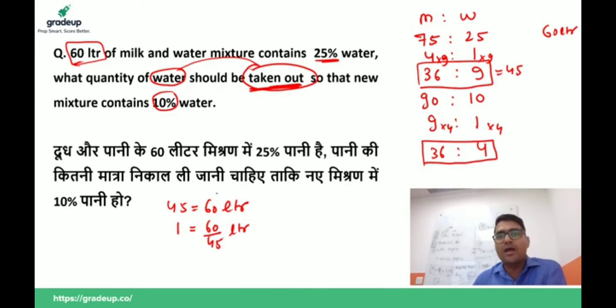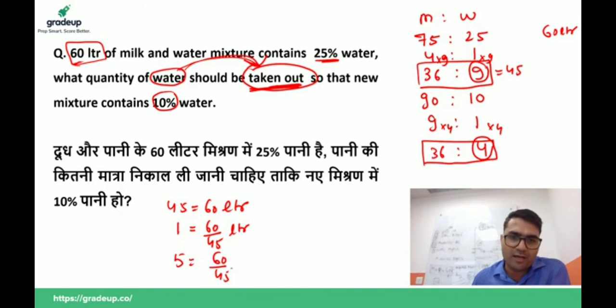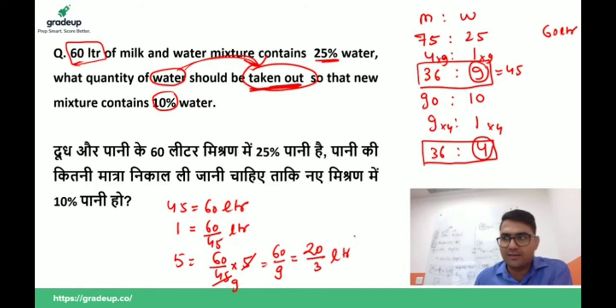We have to find the water taken out. Water initially was 9 unit, now the water is 4 unit. So water taken out is 5 unit. So 5 is equal to 60 by 45 into 5. This should be 60 by 9, that is 20 by 3 liter is the right answer.